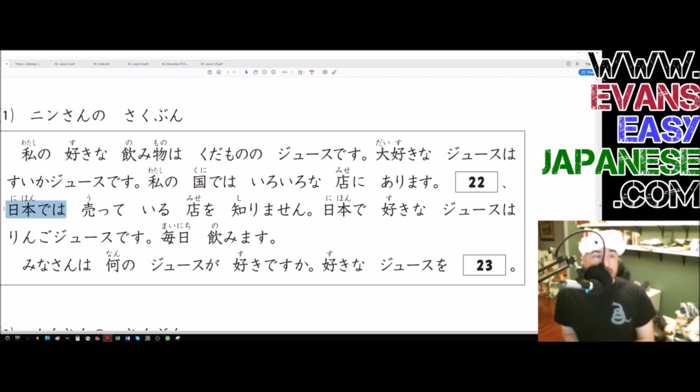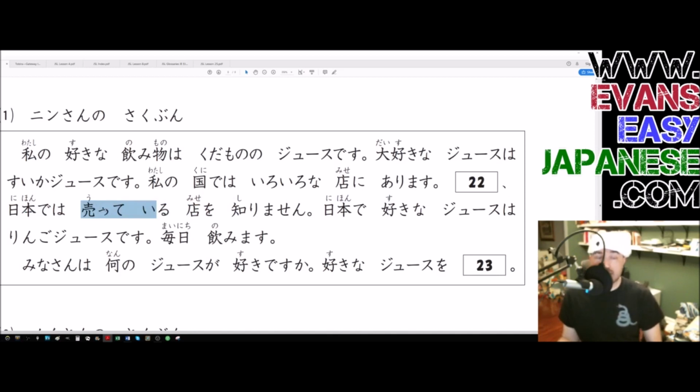So as for Japan, once again, it functions very similarly to just the wa particle. Just understand that occasionally you're going to hear a dewa when it could just be, and it operates functionally like, the wa particle. Don't know what to tell you beyond that one. It just happens. Nihon de wa, as for Japan, utteru. Utteru is a verb in the te form.